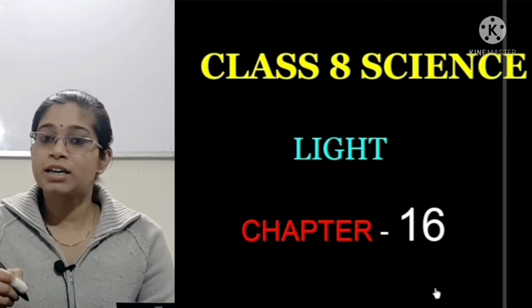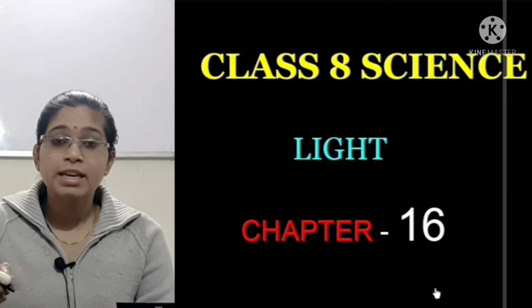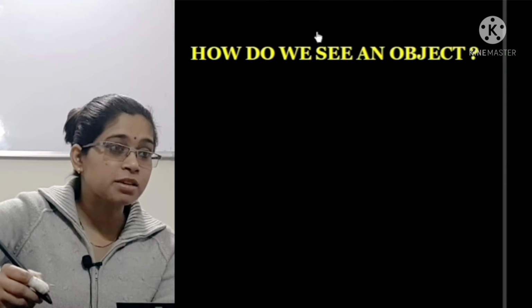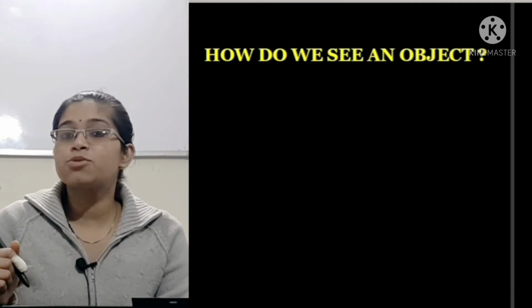Today we are going to start a new series, that is the Light chapter of class 8. In our NCERT books, this chapter is numbered as chapter number 16. First of all, we will discuss how we are able to see the objects.